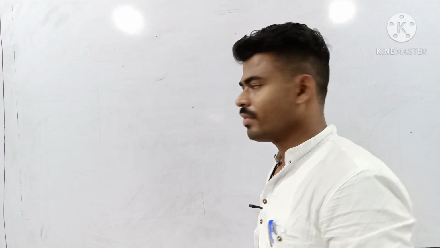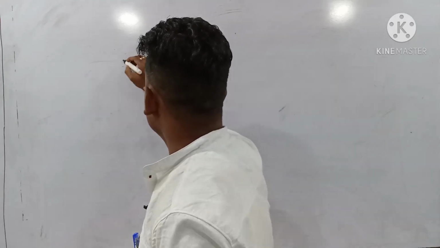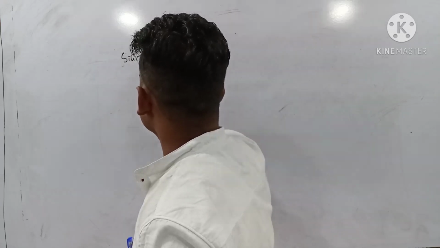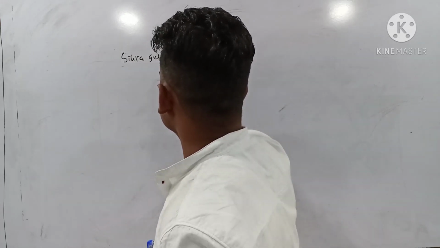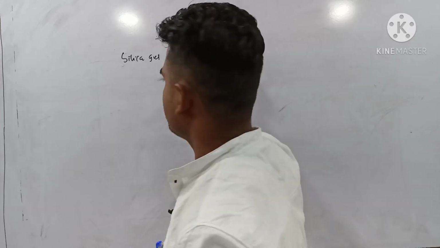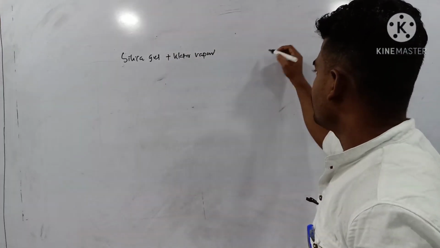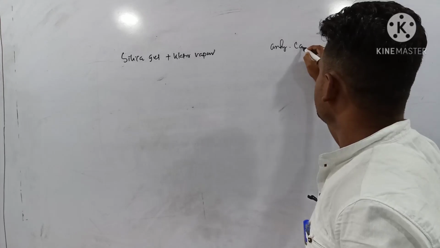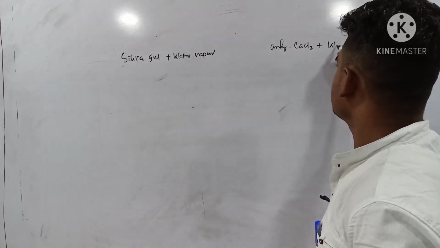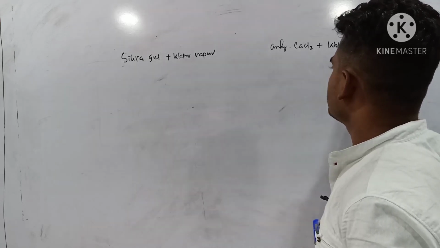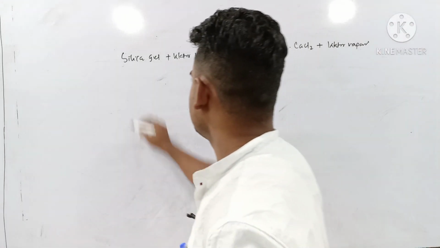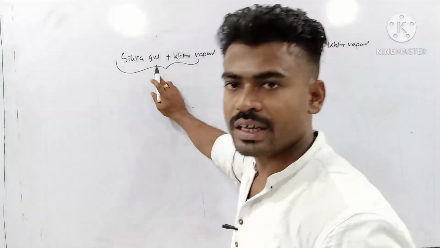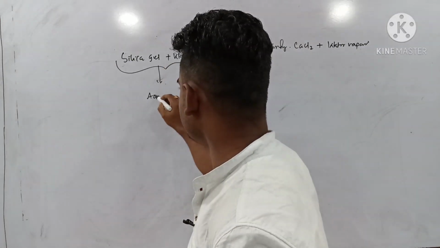If I consider again this example, first one is water vapor plus silica gel. Again, if I consider anhydrous CaCl2 plus water vapor, you see the difference here. The water vapors get accumulated only at the surface of silica gel. So this one is an example of adsorption.